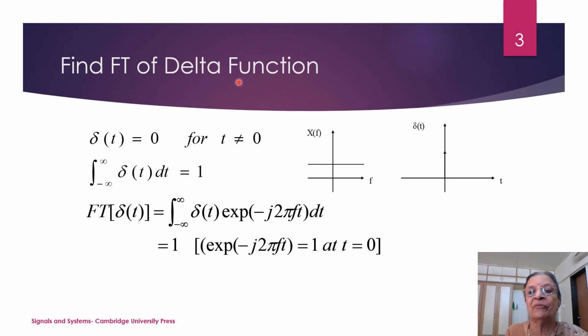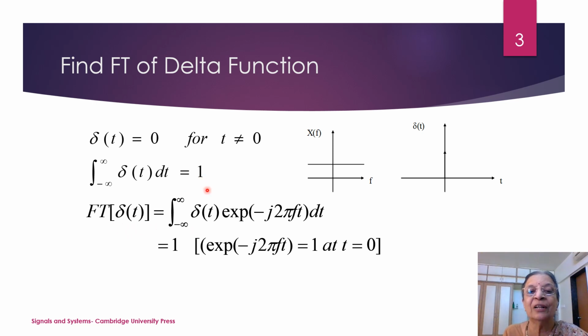Consider Dirac delta function. What is Dirac delta function? Delta t is defined as delta t is equal to 0 for t not equal to 0, and integration from minus infinity to infinity delta t dt is equal to 1. So it exists and it has very small width but amplitude such that the amplitude multiplied by the width, the integration turns out to be 1.